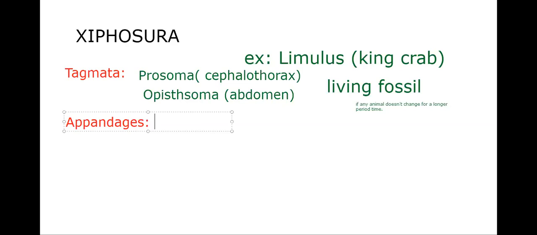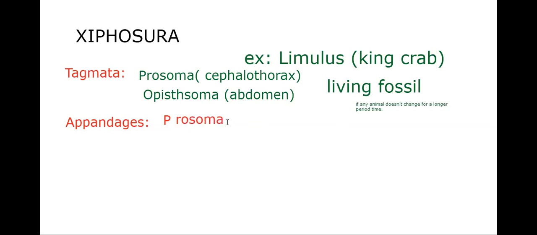We know the body division is prosoma and opisthosoma, isn't it? So we should discuss appendages of prosoma and appendages of opisthosoma separately. Let me write first the appendages of prosoma.